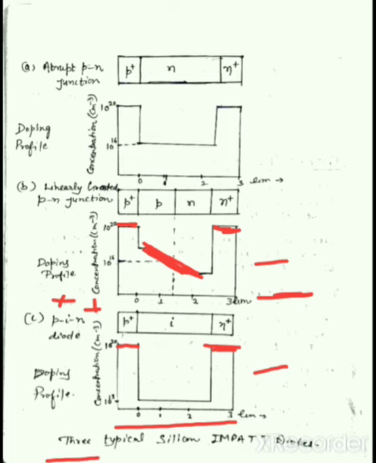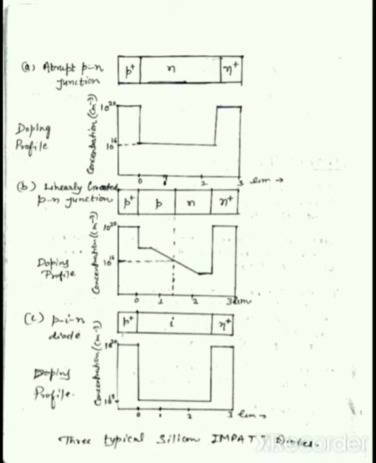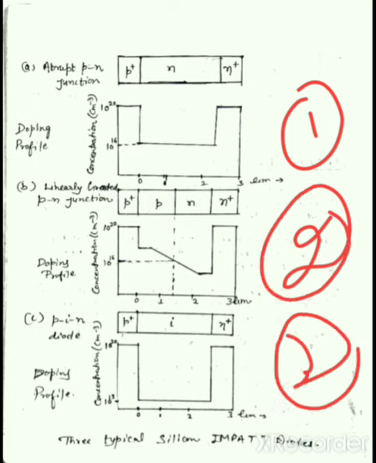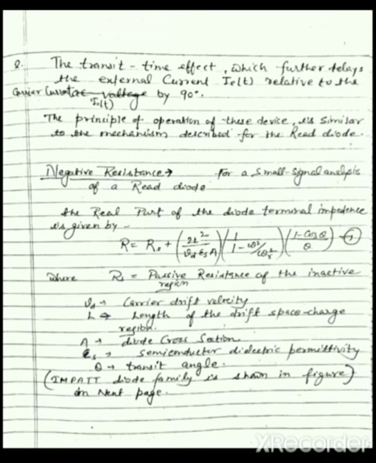So these are the three typical silicon IMPATT diodes, number 1, number 2 and number 3, and the basic type, the read diode, we studied in the previous lecture. So we have studied the structure and the doping profile of the IMPATT diode family.